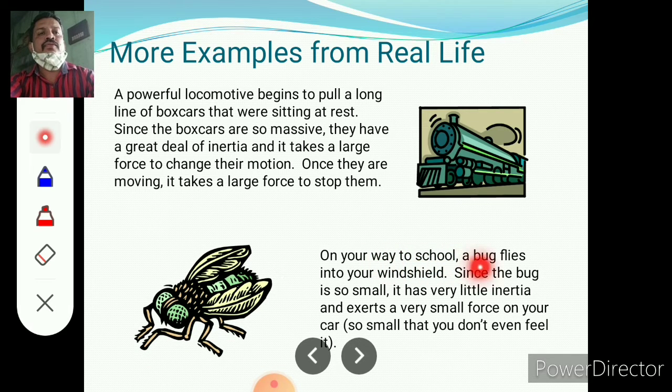On your way to school, a bug flies into a windshield. Since the bug is so small, it has very little inertia and exerts a very small force on your car, so small that you don't even feel it.